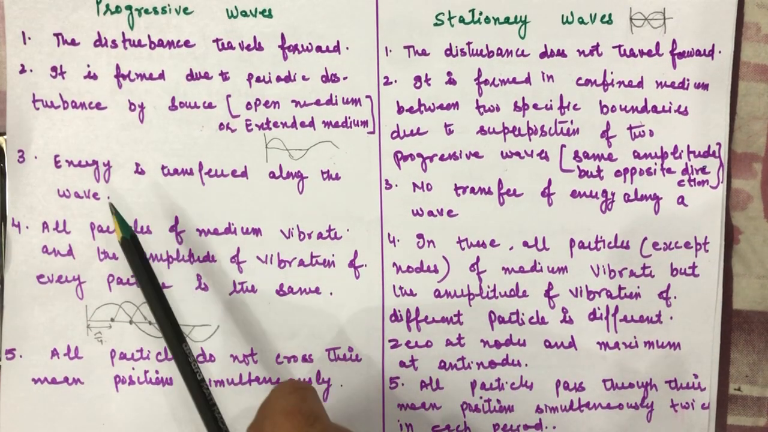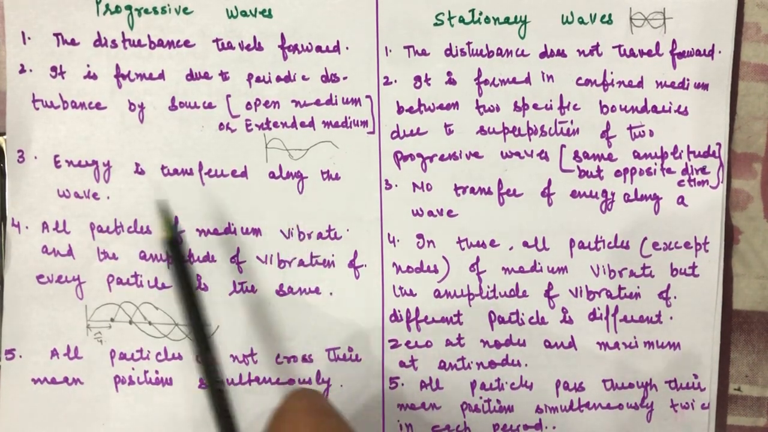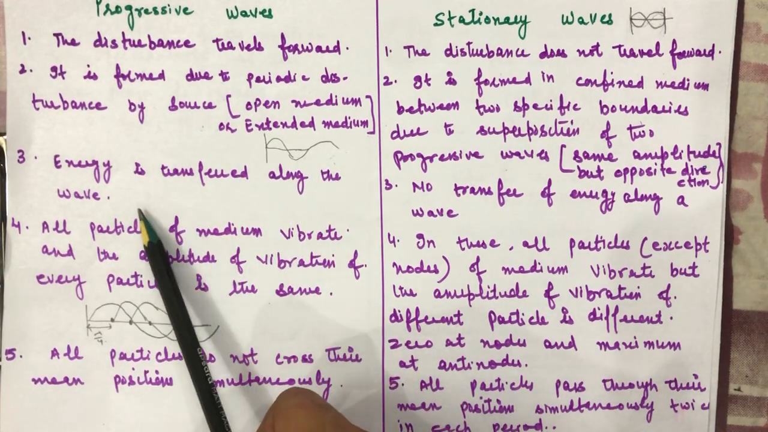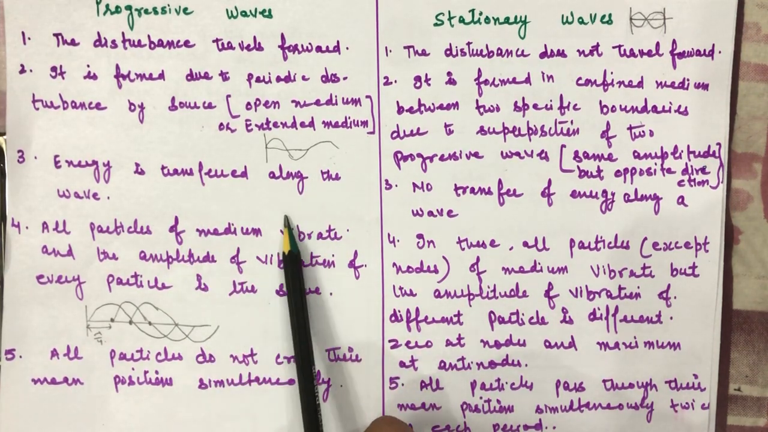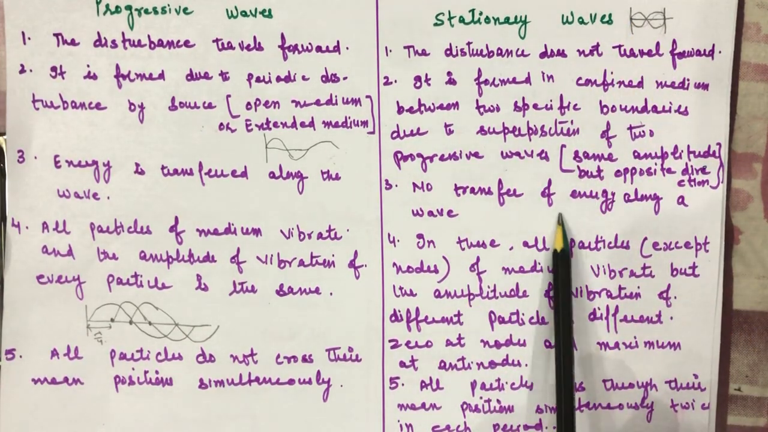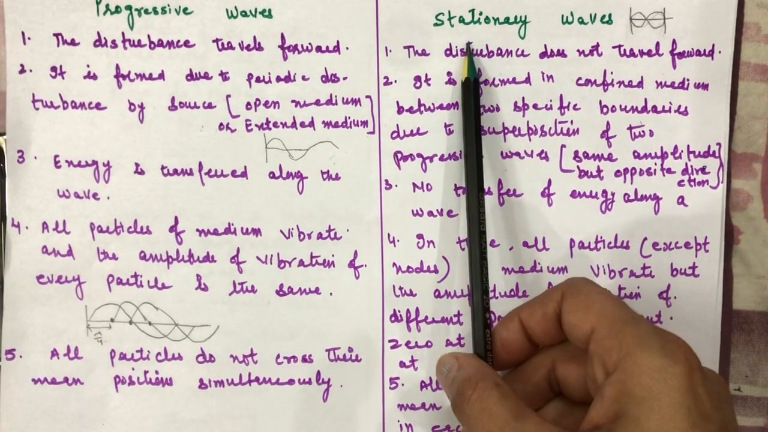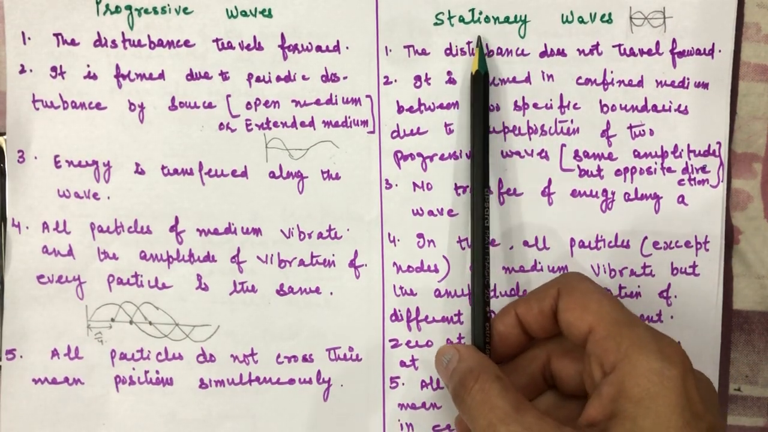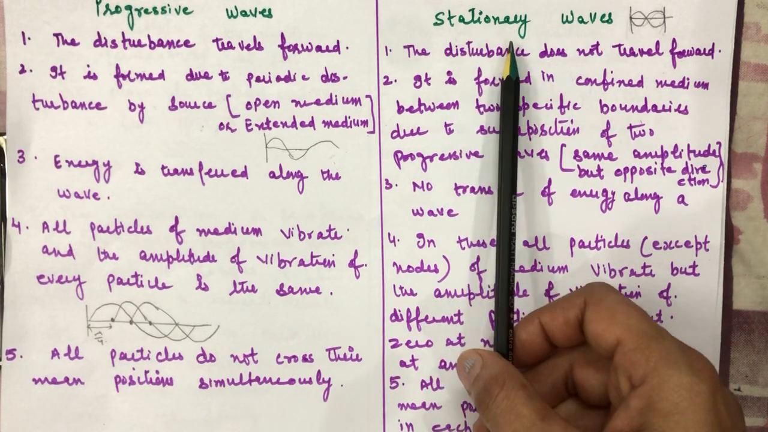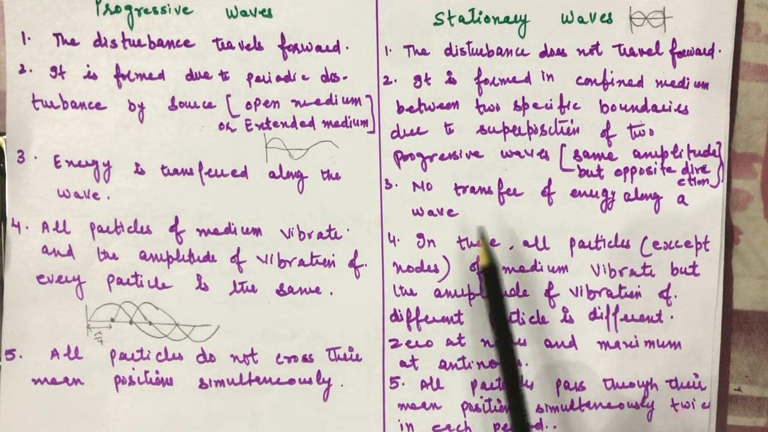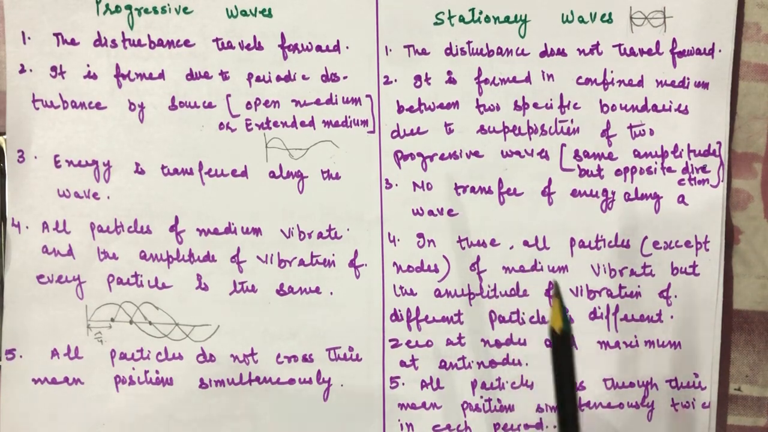Now the third difference: energy is transferred along the wave, because it is formed in an extended medium. And in a stationary wave, because it is confined to two boundaries, there is no transfer of energy along the wave. From the name, stationary, or it is also called a standing wave, means the wave that is stopped. That's why there is no transfer of energy along the wave.